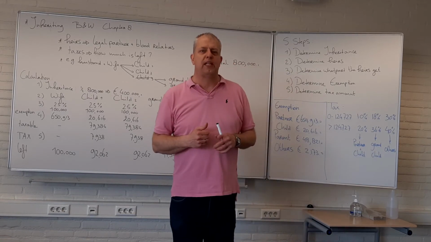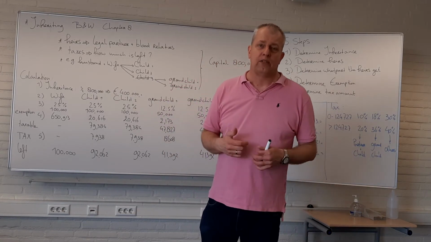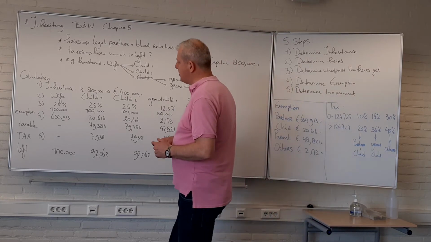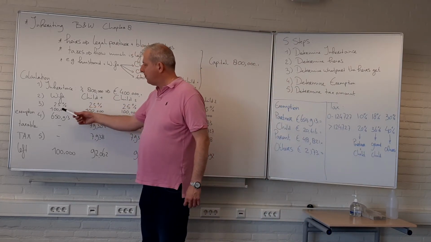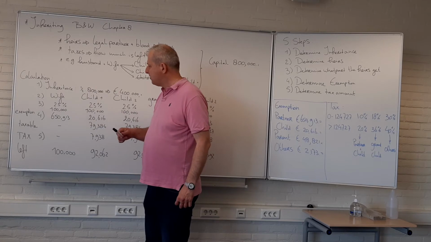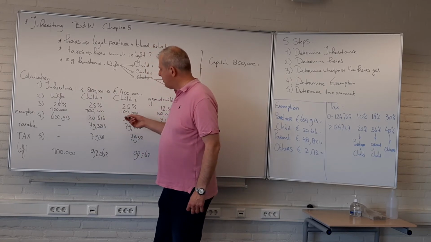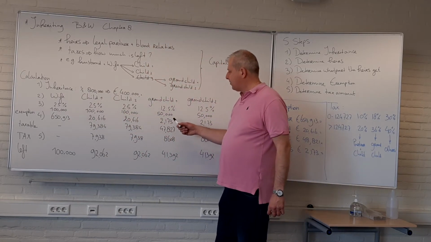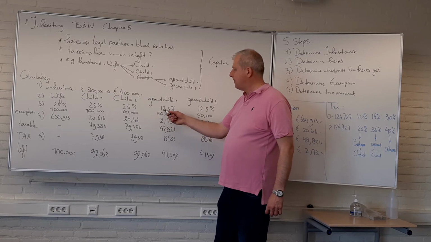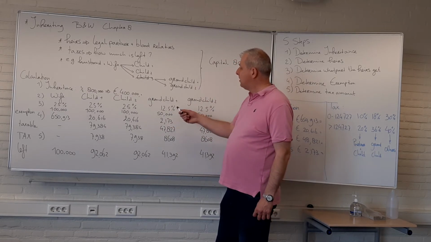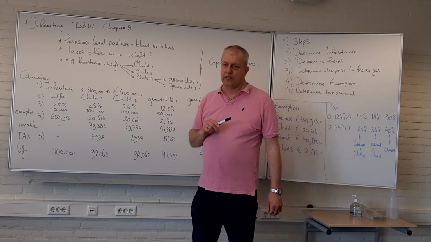So now we know the percentages, we can determine what amount everyone gets. So 25% of 400,000 is 100,000. Here the same: child 1 and 2 and the grandchildren get 12.5% of 400,000, which is 50,000 euros.